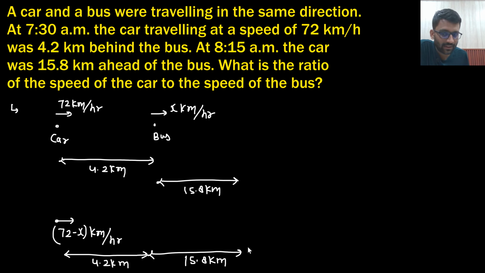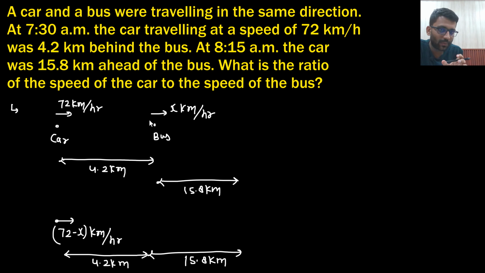So the car has covered this much distance with the speed of 72 minus x. Actually the bus is moving with the speed of x. But let's just say we assume the bus to be stationary, that means the car is moving with 72 minus x, because both are traveling in the same direction, so you can give the speed in the opposite direction. So the car is moving with 72 minus x, and the bus is stationary there.